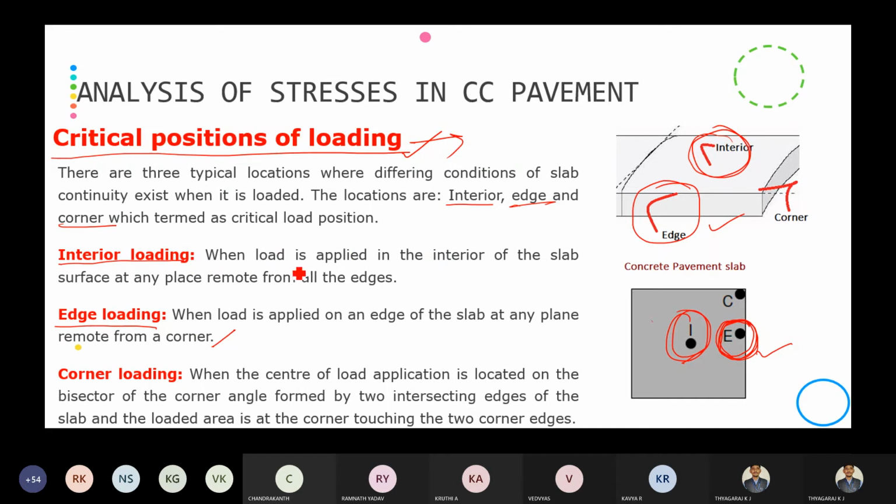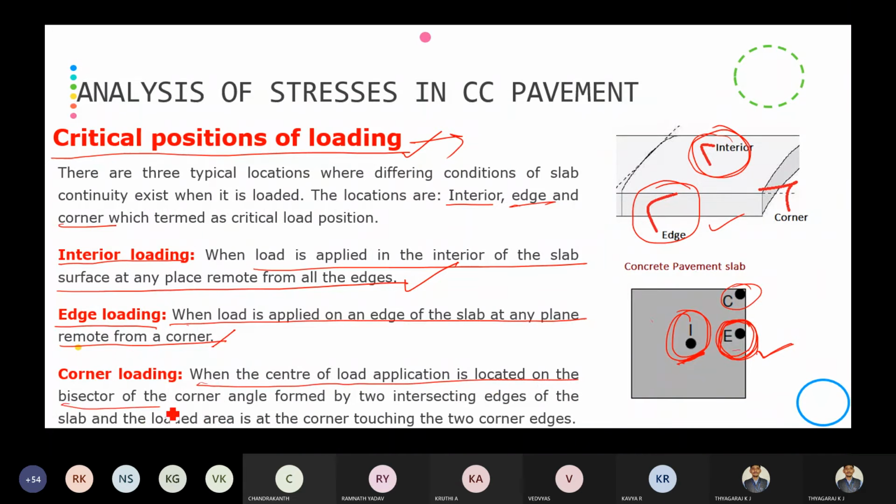The same thing has been explained here. When the load is applied in the interior of the slab surface at any place removed from all the edges, other than the edges and corner, we call it interior loading. Then edge loading: when the load is applied on the edge of the slab at any place removed from the corner. Then corner loading: when the center of load application is located on the bisector of the corner angle formed by two intersecting edges.